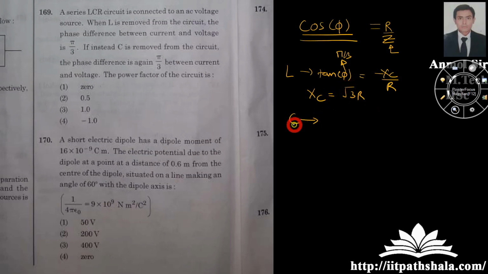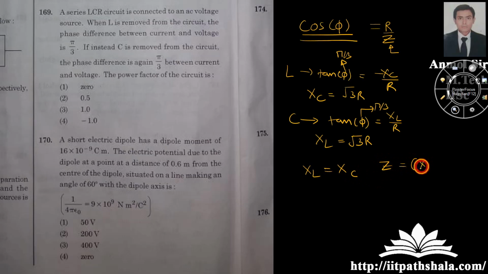Again, if you remove C, then you are having tan phi as XL over R. Then put the value of the phase which is given to you as pi by 3. XL will be equal to nothing but root 3 R. Now as you know that here in this case XL is equal to XC.